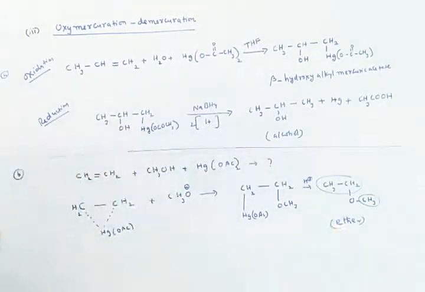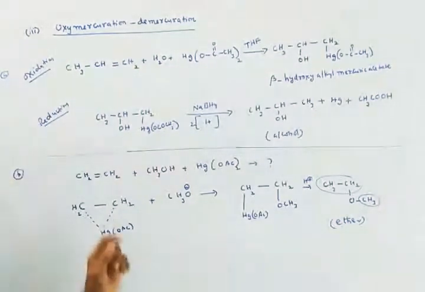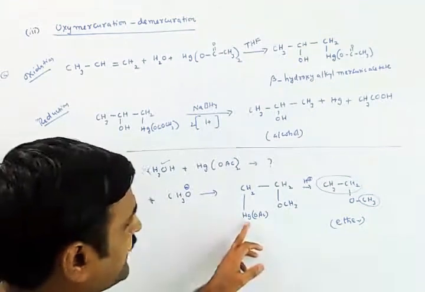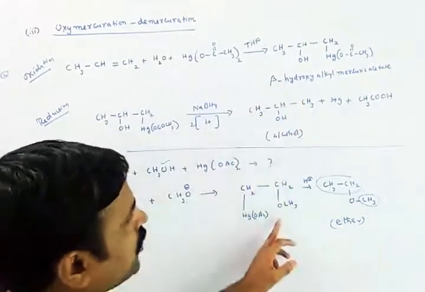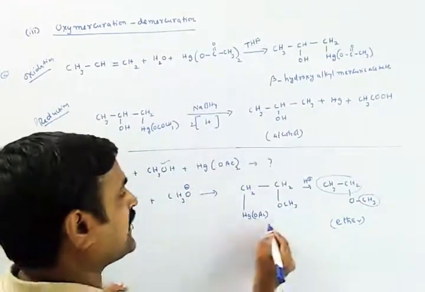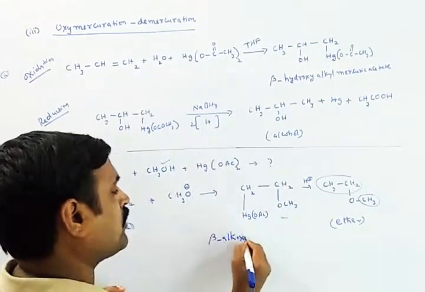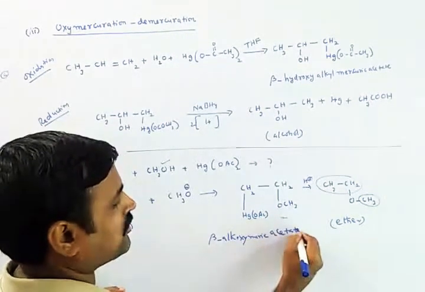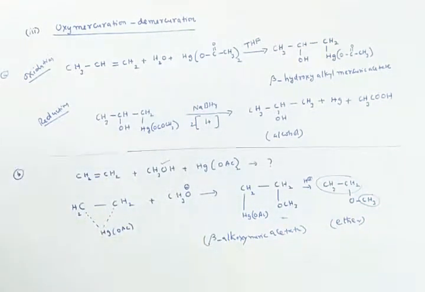A mixed ether is formed in this reaction, not alcohol. That means we can also prepare ethers using this method by taking methyl alcohol in this reaction. This intermediate we call beta alkoxy mercuric acetate, and from this we can generate the final product, the ether, in this mechanism.